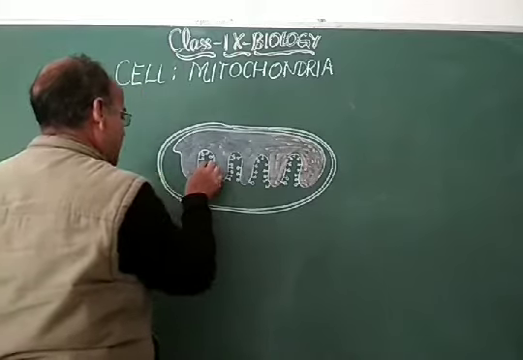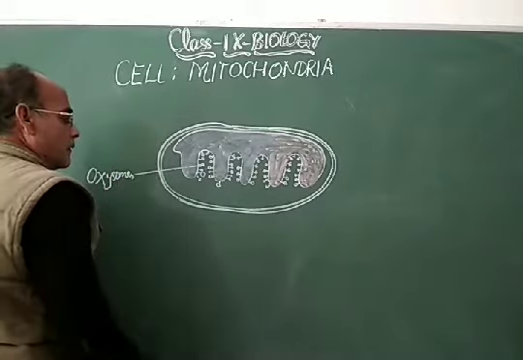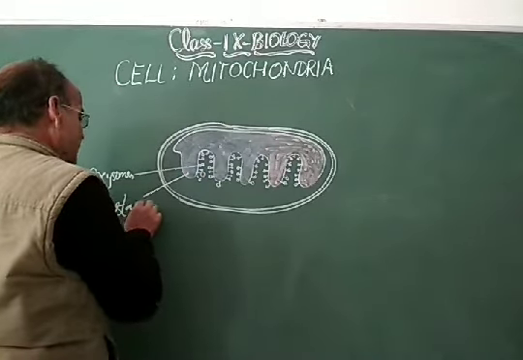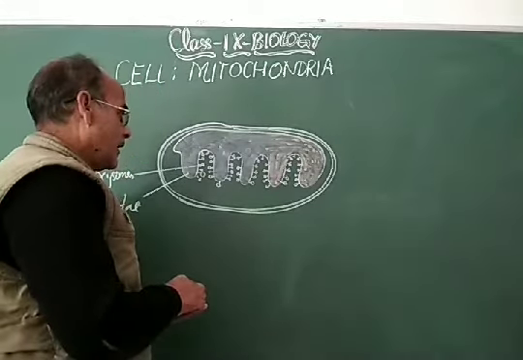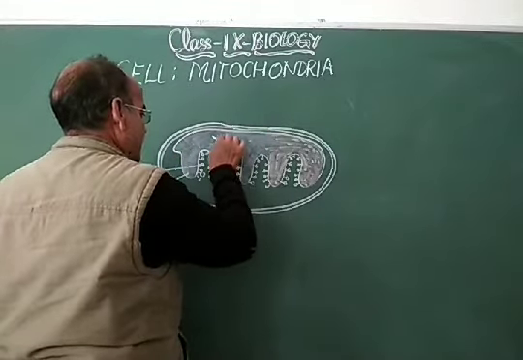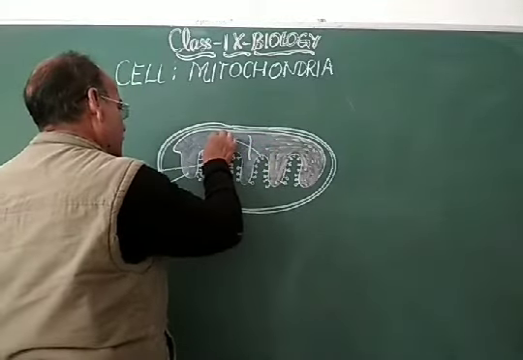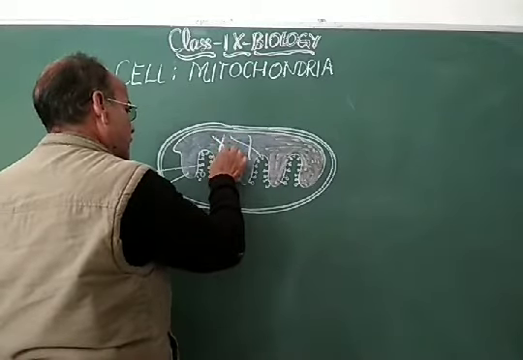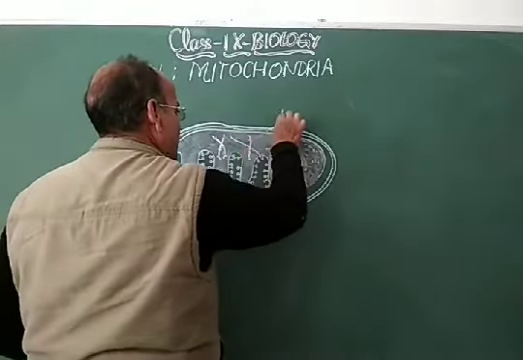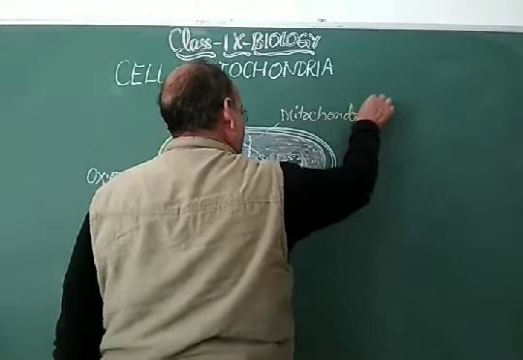So these are the oxysomes. These are the cristae, and this structure has its own DNA, the DNA molecules are there, and these DNA molecules are responsible for the perfect functioning of this mitochondria. So this is the mitochondrial DNA.